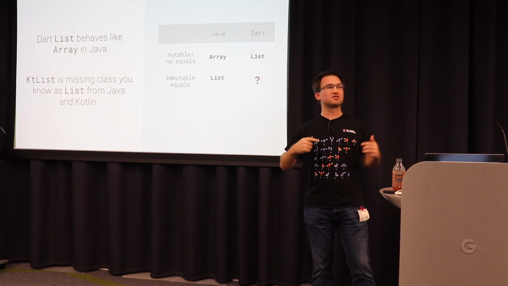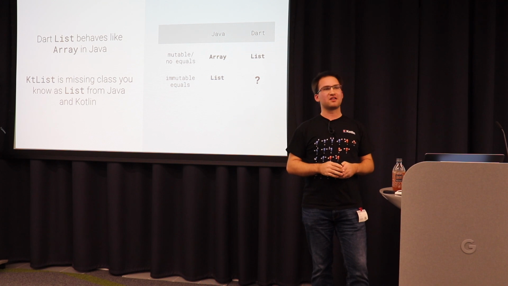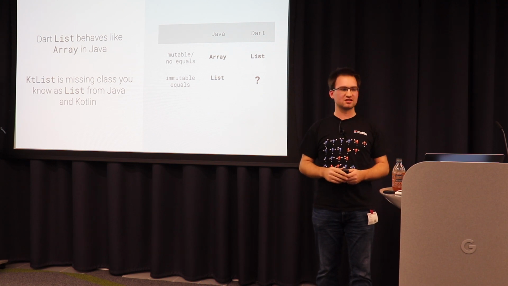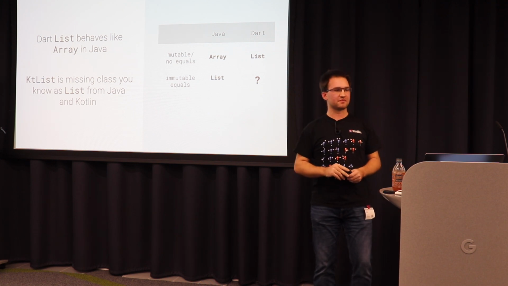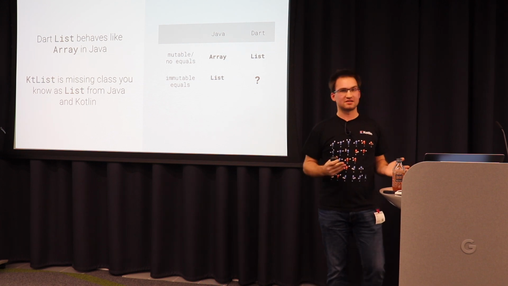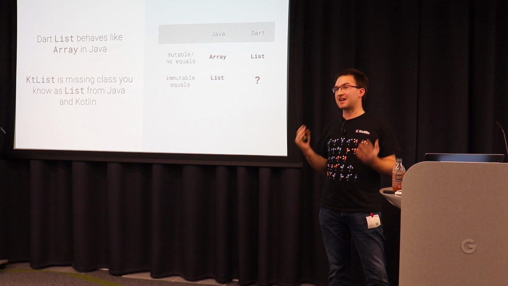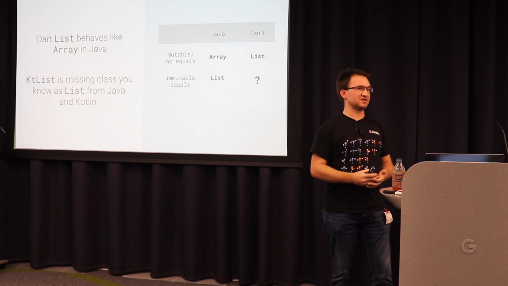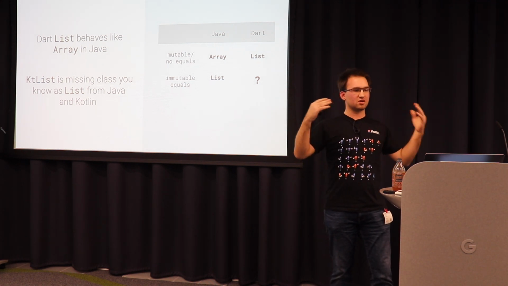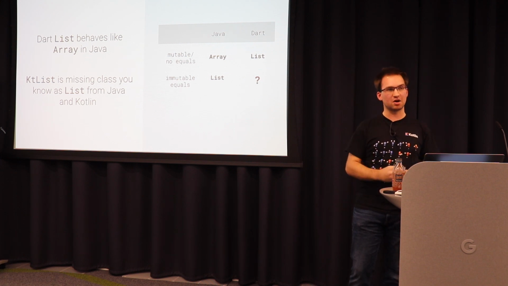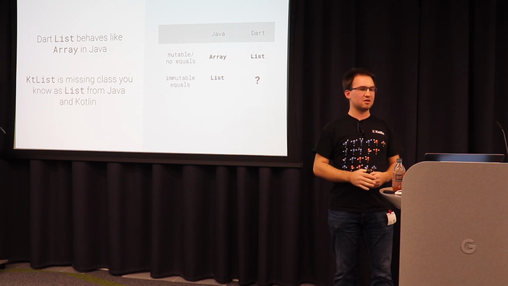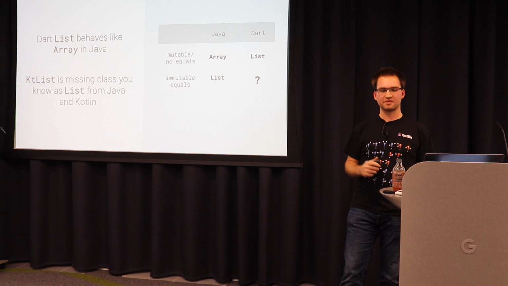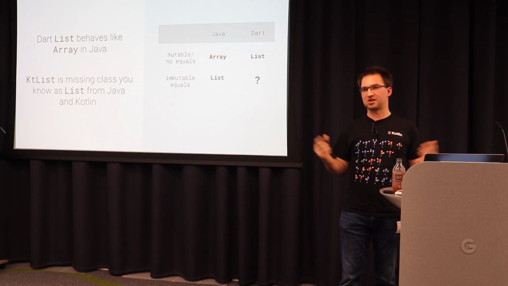After thinking a lot about kt.dart and whether it's really a good idea to create separate collections which do not extend the Dart collections, I came up with this diagram. In the Java world, we have arrays, and in many other languages there also exist arrays. Additionally, in the JVM world, we have the list interface, which under the hood uses an array but gives you greater functionality. It cares about equals, and there might be an immutable one. But array is just this plain object which holds multiple objects in order. It doesn't care about equality, it just holds objects.